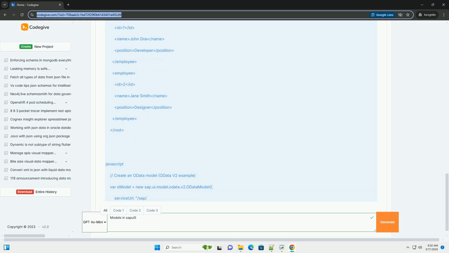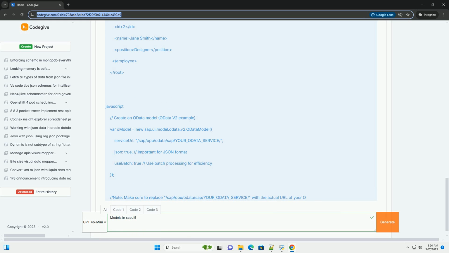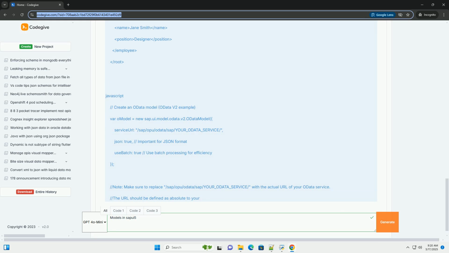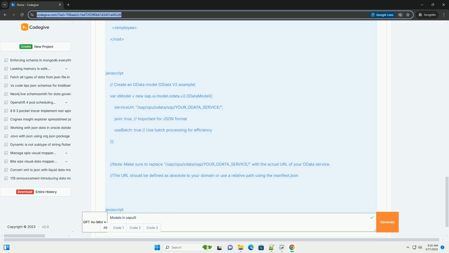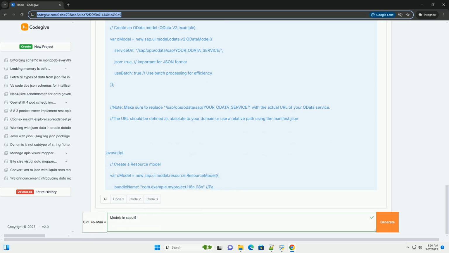Table of Contents. 1. Introduction to models and data binding: what are models, why use models, the MVC architecture and models, data binding basics. 2.